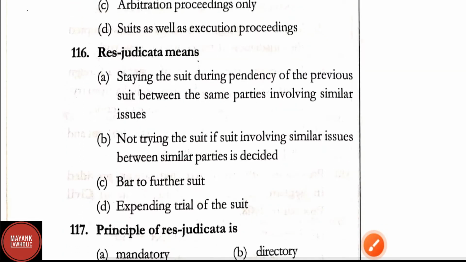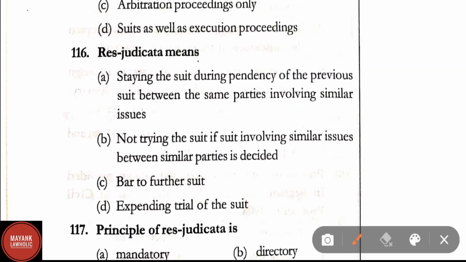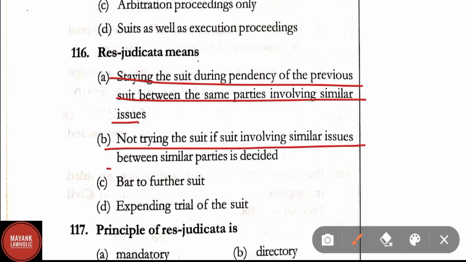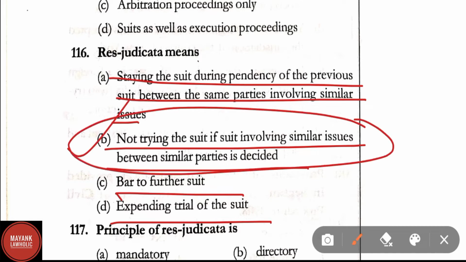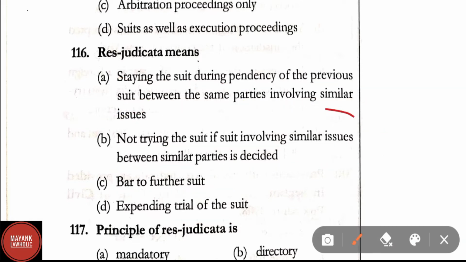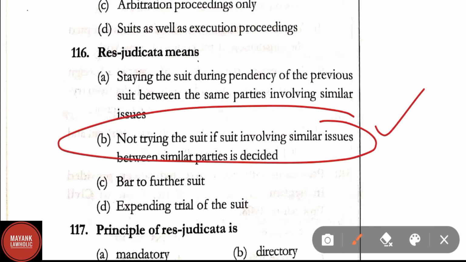Question number 116. Res judicata means, option A, staying the suit during the pendency of the previous suit between the same parties involving similar issues. Option B, not trying the suit if the suit involving similar issues between similar parties is decided. Option C, bar to further suit. And option D, expanding trial of the suit. In question number 116, correct answer is option B, that is not trying the suit if the suit involving similar issues between similar parties is decided.